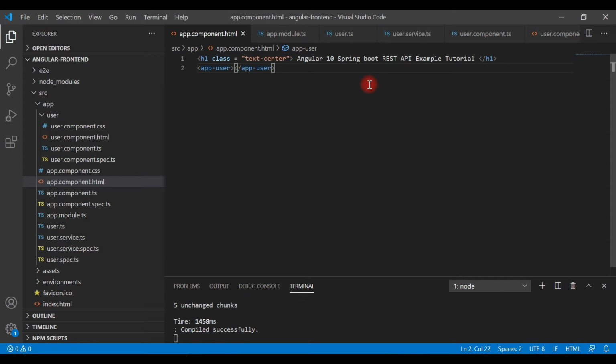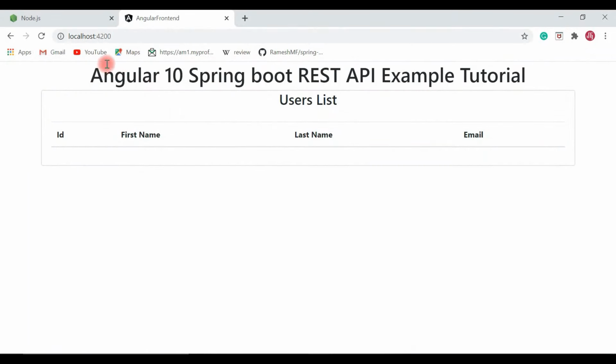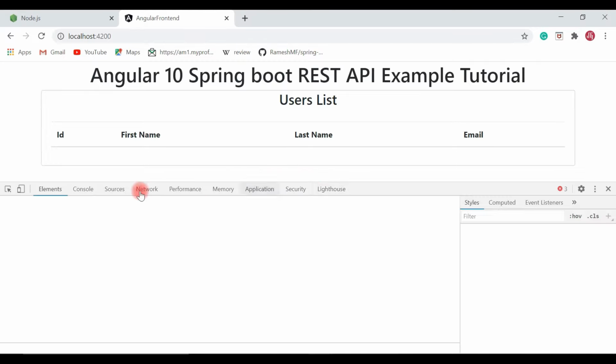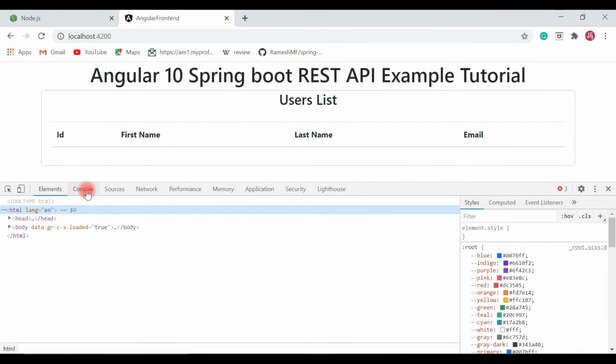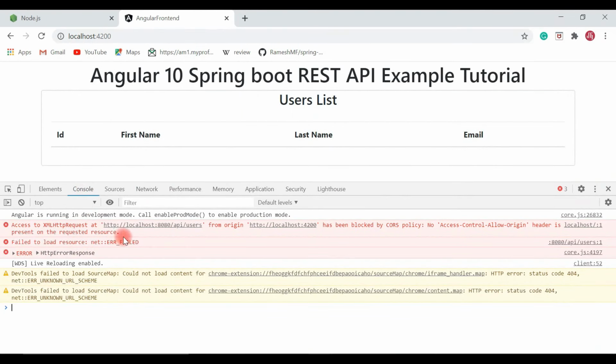Let's save the file and let's head over to the browser and let's see how it looks. So look at here, the browser automatically refreshed, and here I can see the Angular 10 Spring Boot REST API example tutorial heading, and data is not populated in the table. Let's see what is the issue. Open developer tools and go to the console, and here we go, we got a CORS policy issue.